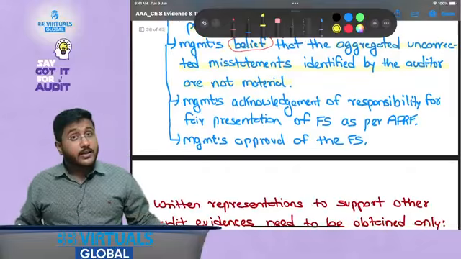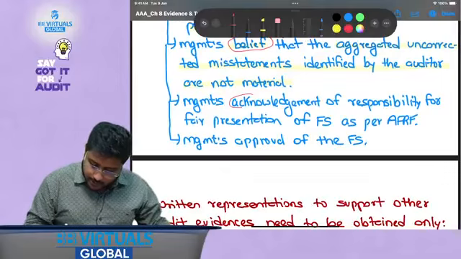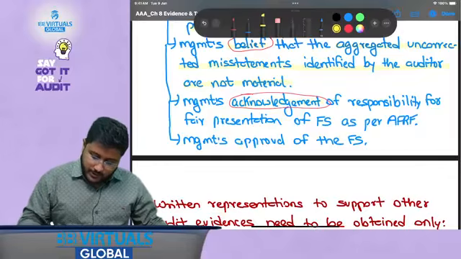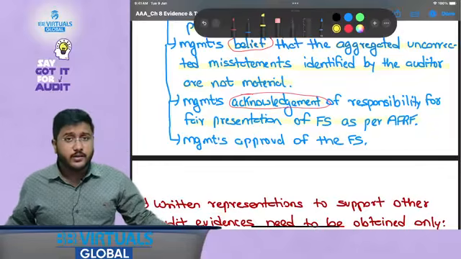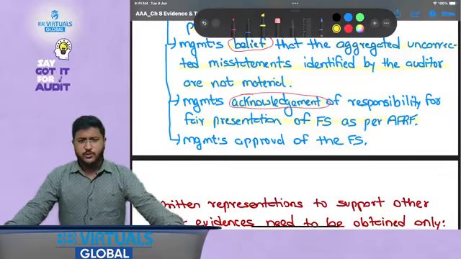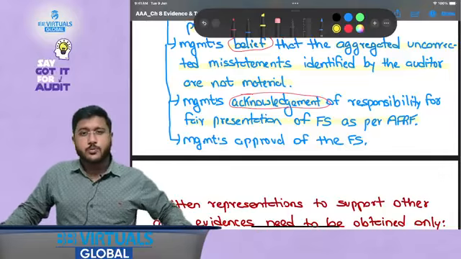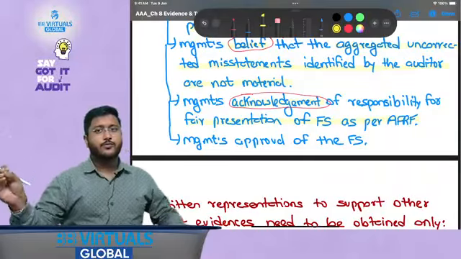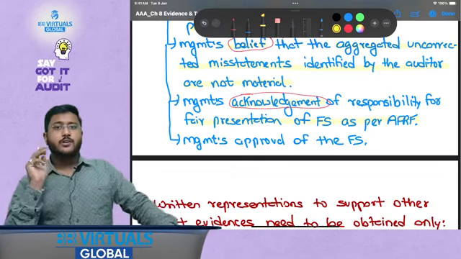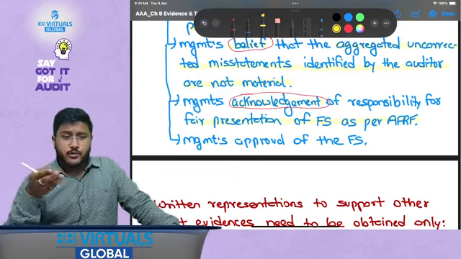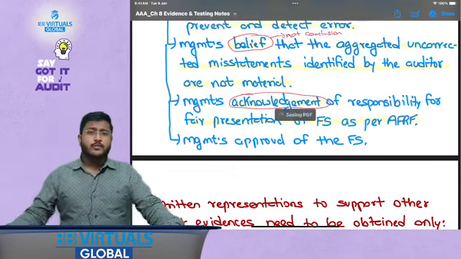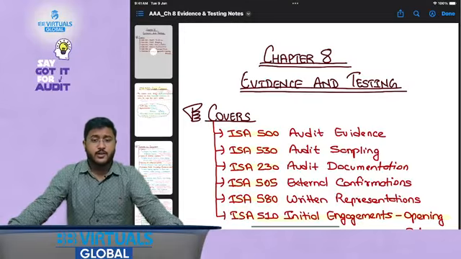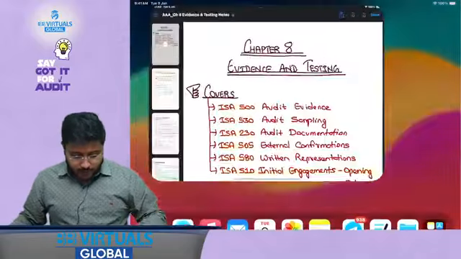Okay. Now, management's acknowledgement. See, the words are important here. Management's acknowledgement of responsibility for fair presentation of FS as per AFRF. What is AFRF? Applicable Financial Reporting Framework. That is, management takes responsibility for the fair presentation. What is fair presentation? True presentation. Whatever is said, we have followed it 100%. But fair presentation means that whatever transactions you have disclosed, whatever provisions you have made, whatever presentation and disclosure you have done, that is following the fair presentation. Fair presentation as in it is appropriate for the scenario. I hope this is clear.